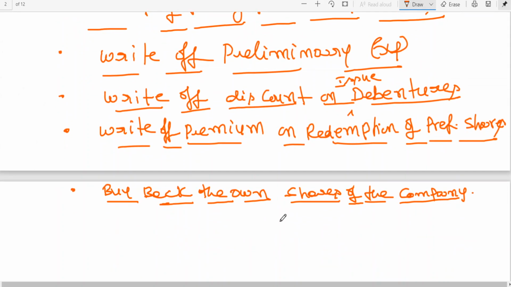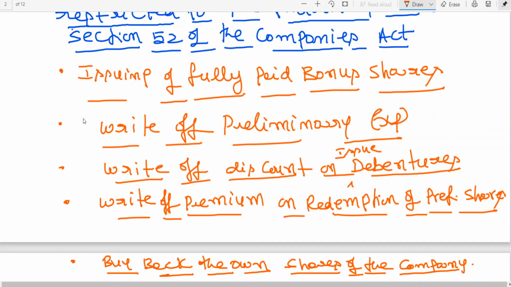You will understand this, buyback of their own shares. But let me briefly explain to you. Those companies which are following section 133 of the Companies Act can't apply securities premium account for the purpose of B and D. B and D means, I am writing this as A, B, C, D, E. That means those companies which are following section 133 can't use securities premium for writing off preliminary expenses and writing off premium on redemption of preference shares.